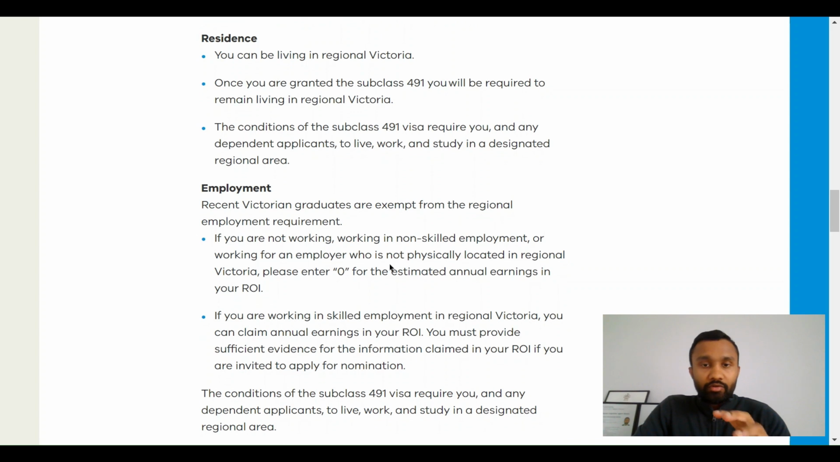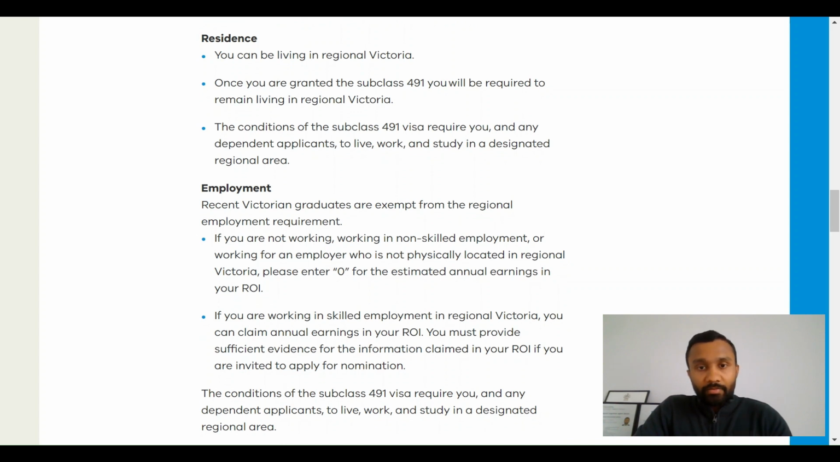Once again, the employment requirements are: if you're not working or working in non-skilled employment, or if your employer is not physically located in regional Victoria, you must enter zero for the annual earnings. However, if you're working in skilled employment in regional Victoria, you can claim annual earnings in your ROI. And obviously, you must submit sufficient evidence for any claims that you make in your registration of interest or your expression of interest for that matter.